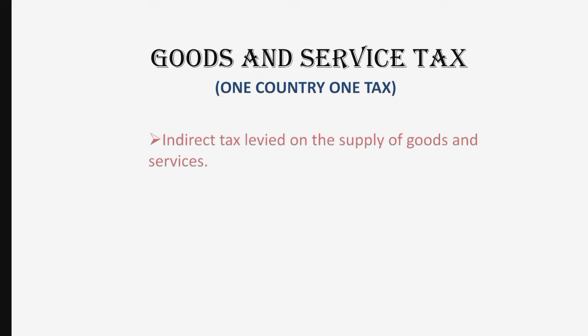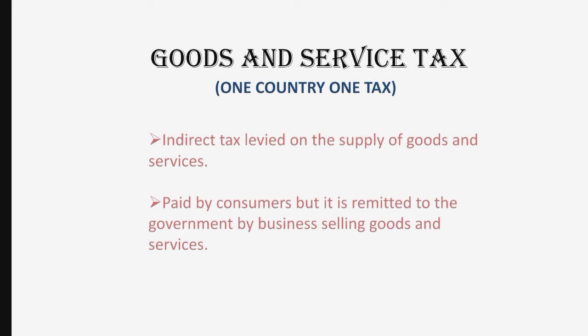Now here the question arises, what is indirect tax? So indirect tax is a tax that is levied upon the goods and services before they reach the customer, who ultimately pays the indirect tax as a part of market price of the good or service purchased. So here whatever amount the customer is paying, higher amount, that is considered as indirect tax. Now this tax is paid by customers, but it is remitted to the government by business selling goods and services.